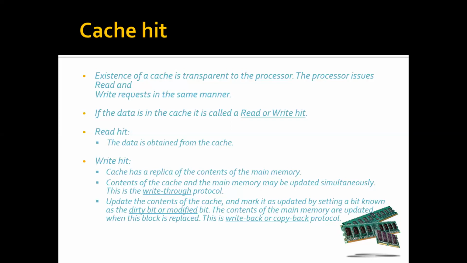We do not have to modify the main memory for every write operation. However, the drawback is that an extra bit is required for every block of the cache. This protocol is known as the write back or copy back protocol.